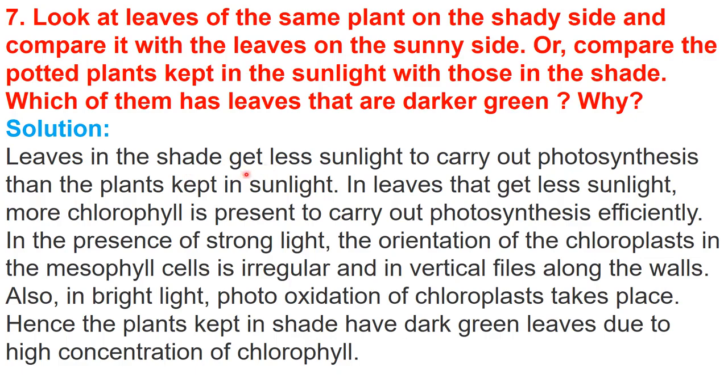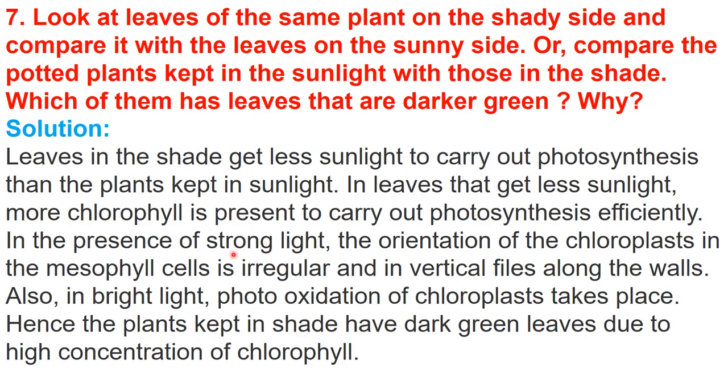Inside the shade there will be less sunlight available, and that's why in these leaves more chlorophyll will be present to carry out photosynthesis efficiently, because they are getting less sunlight but need to carry out photosynthesis efficiently.